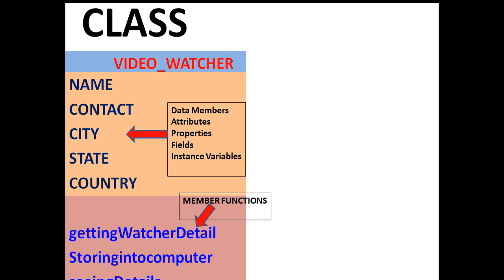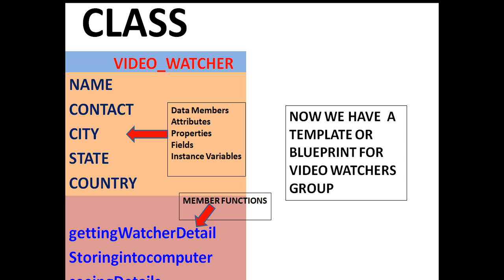So now we will create a definition from this. I have said this is a template or a blueprint that can be used and will be used by every object of video watcher. So we have created a definition.